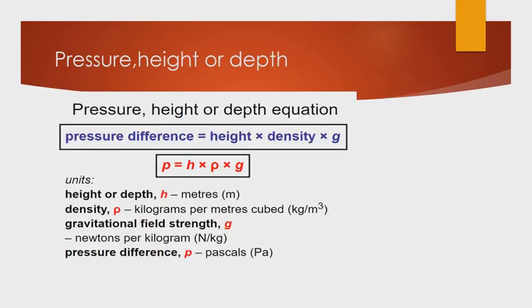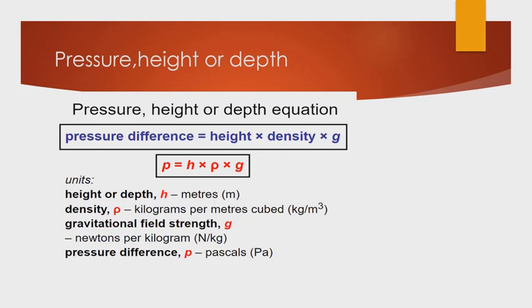Pressure, height, depth equation. Pressure difference is equal to height times density times gravity. P equals H rho G, where H is height, rho is density, and G is gravity. Height or depth is called H, in meters.